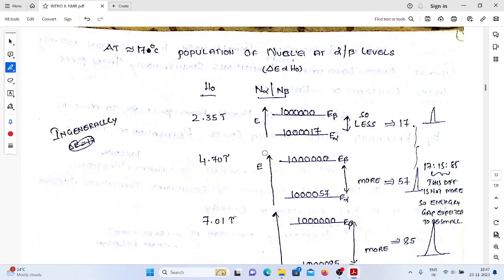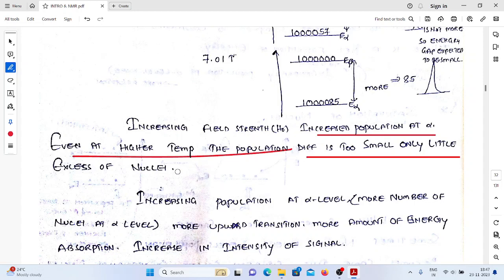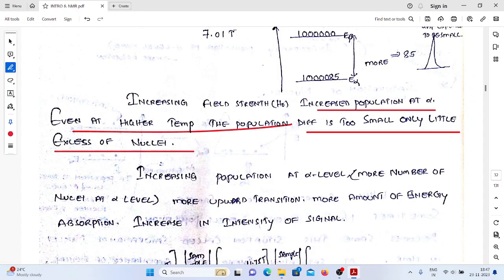Okay, so this is one example we have. At 17 degrees centigrade it is like this. Increasing the field strength, what happens? Energy gap increases, thereby what happens? Increased field strength, increased population at alpha level. Common sense. Even at a higher temperature, the population difference is too small, only a little excess of nuclei.